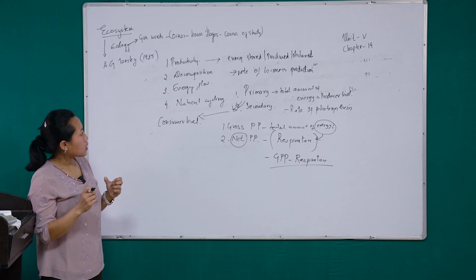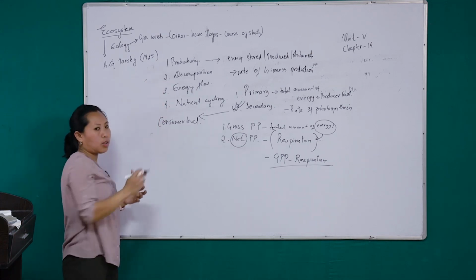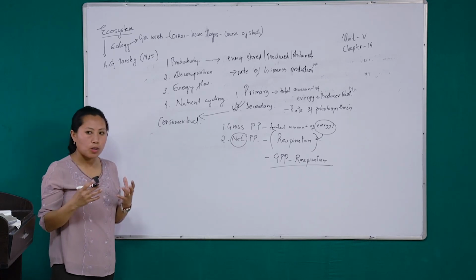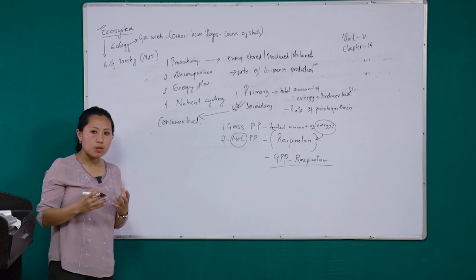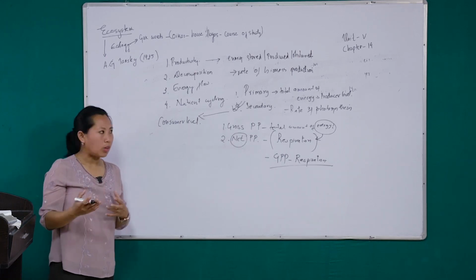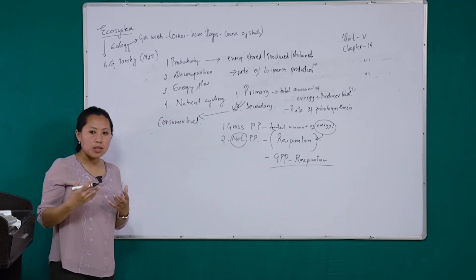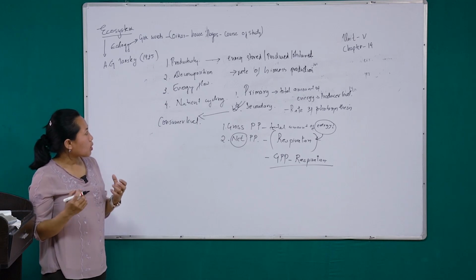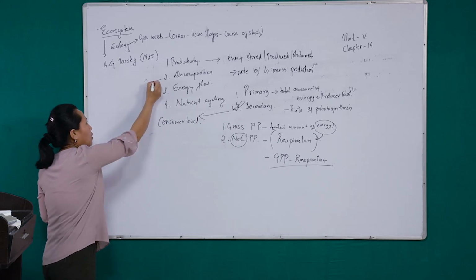And next is decomposition, and we all have a little knowledge or idea about decomposition. Decomposition is the breaking down of organic compounds into simple compounds or inorganic substances which are released into the environment, and thereby they are absorbed by the plants, and some of them are lost into the environment. This decomposition consists of different steps.